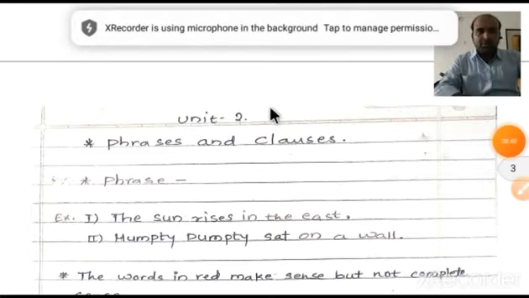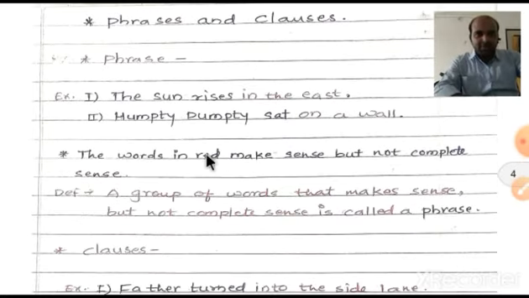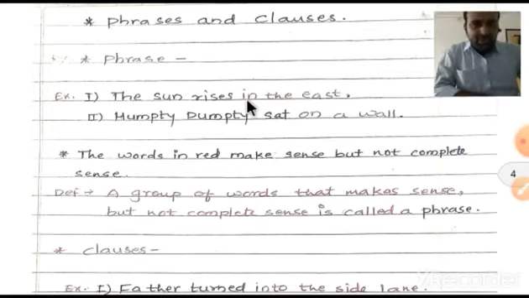Hello students, once again we are going to continue with phrases and clauses, chapter number 2. What are phrases? Now look at these two examples that we have written: The sun rises in the east, and Humpty Dumpty sat on the wall. If we look at these two examples, then we can understand.